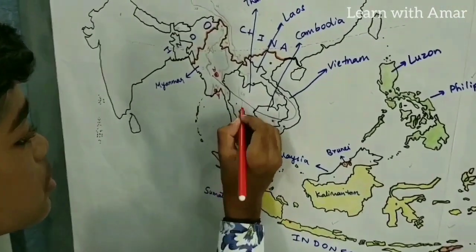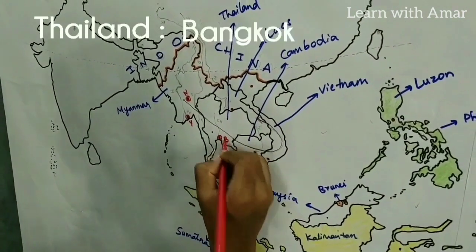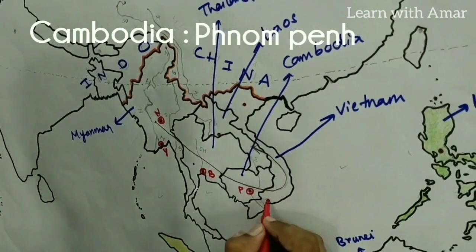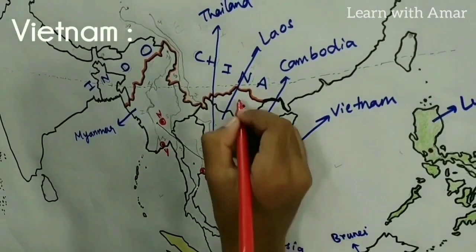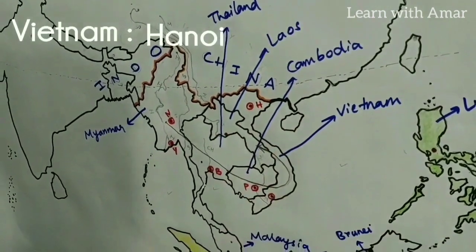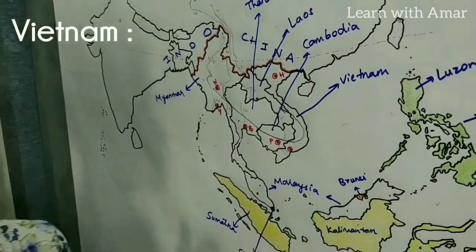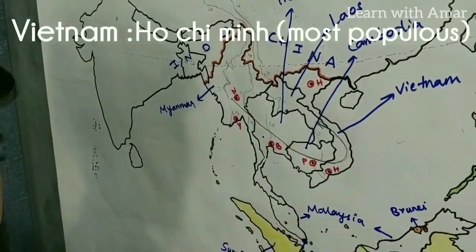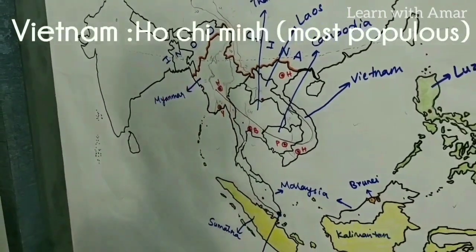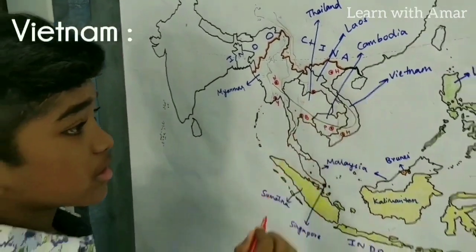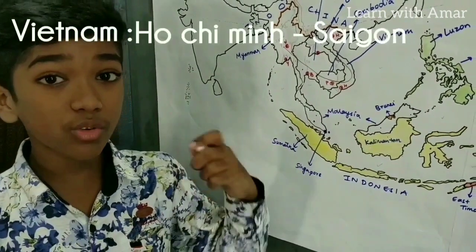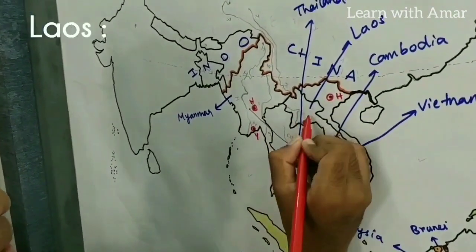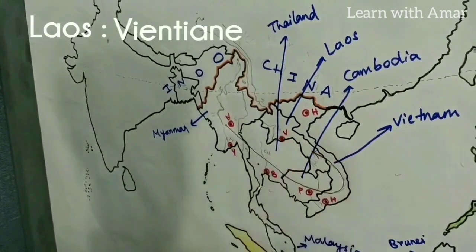Right? Coming to Thailand, we find this one. It is Bangkok. And in Cambodia, we find this one. It is Phnom Penh. Then in Vietnam, this is Hanoi. Hanoi is the capital city of Vietnam, but the most popular city in Vietnam is this one. It is Ho Chi Minh. Yeah, Ho Chi Minh is also known as Saigon, right? So next, coming to Laos, the capital city of Laos is Vientiane, right?